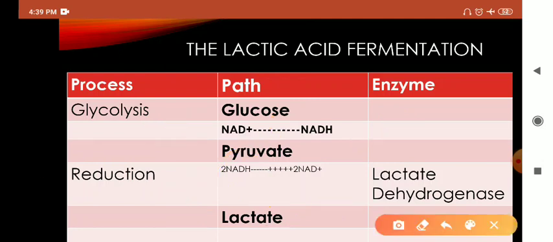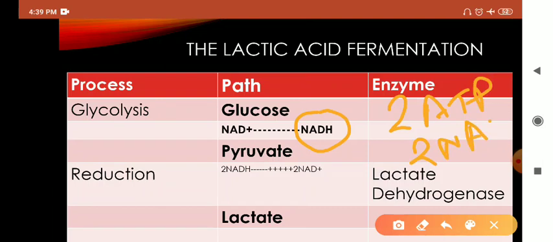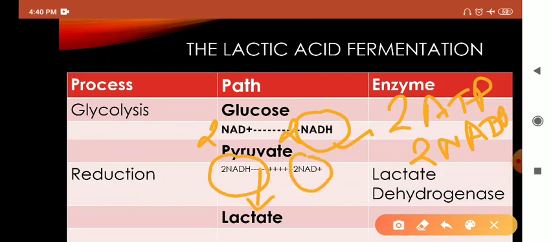One important thing you should notice: in glycolysis we have 2 ATP and 2 NADH, where 2 NAD+ form 2 NADH, and this was the gain of glycolysis. But in fermentation, when pyruvate is converted to lactate, this 2 NADH has been utilized and has formed NAD+.